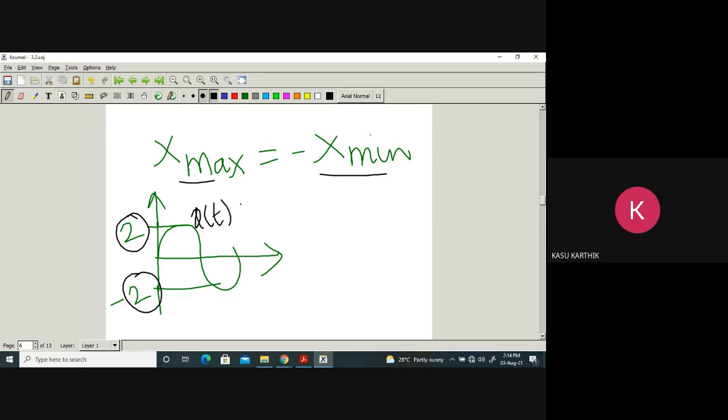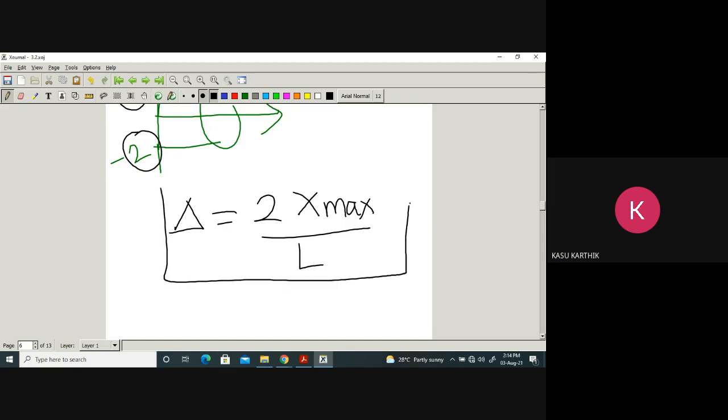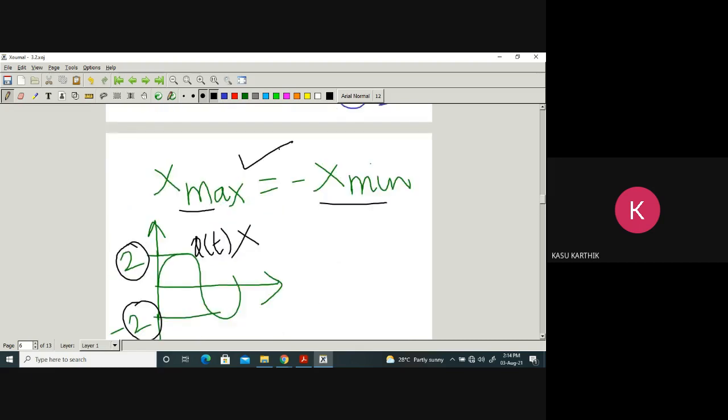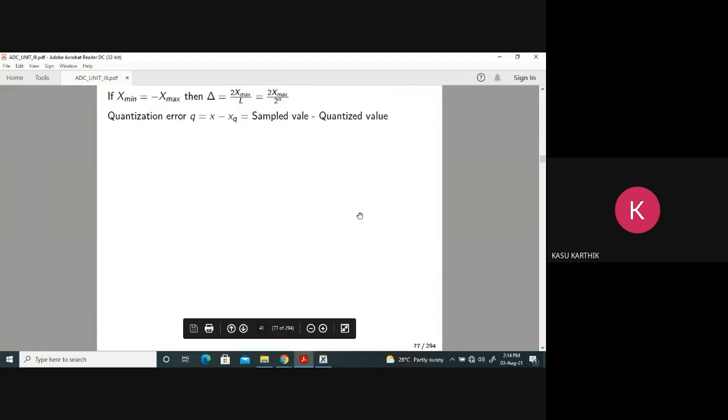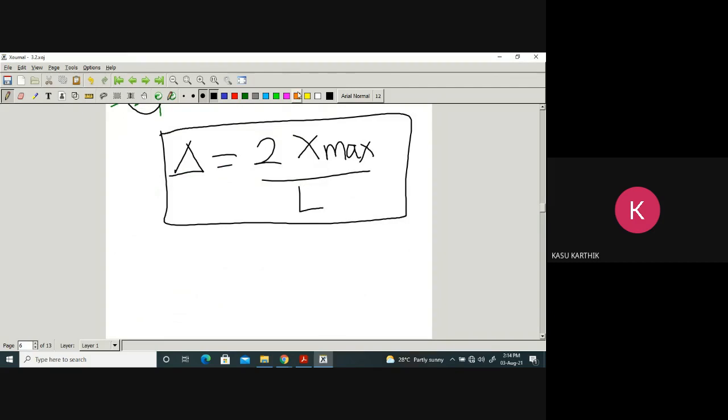I'm just taking an example. Suppose x maximum equals minus x minimum. Then the step size of the quantizer delta equals 2 x maximum, or 2 x minimum in magnitude, divided by L. This is the final formula, and it is true if and only if the limits are symmetric. Here you can replace L with 2 power n if you want, but keep L as it is.